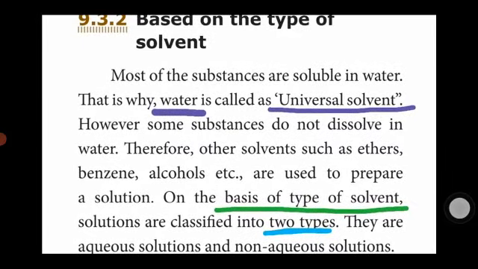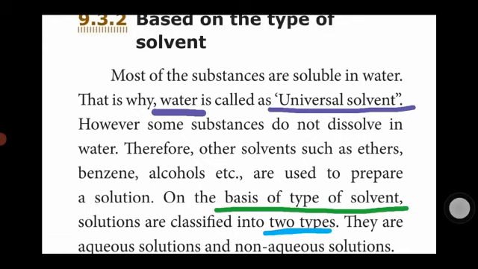Already we know most of the substances, for example sugar, salt, are easily soluble in water because water acts as a solvent. What solvent? Universal solvent. Some substances do not dissolve in water easily, so we use another solvent.